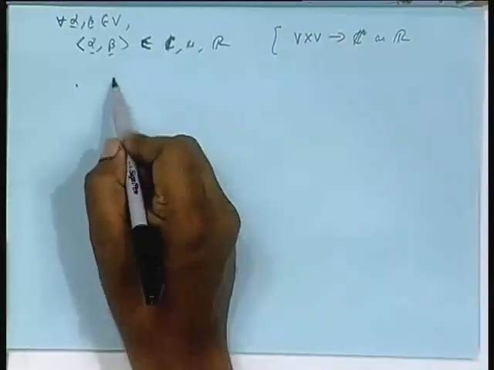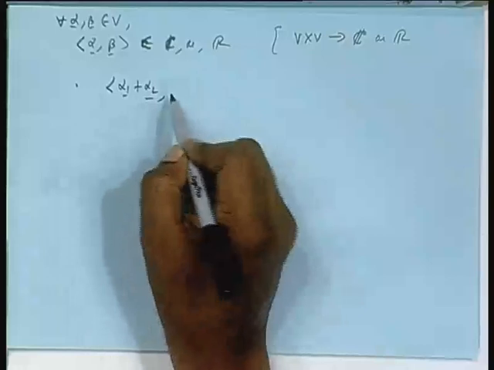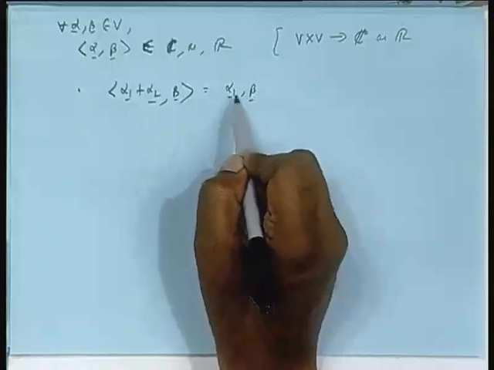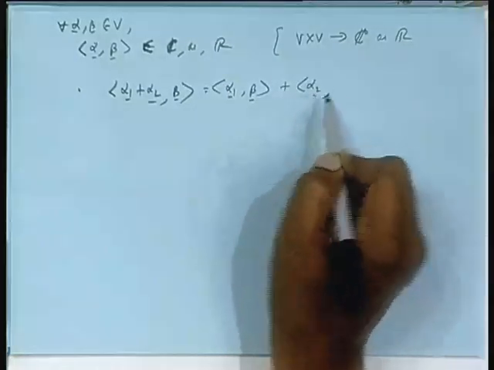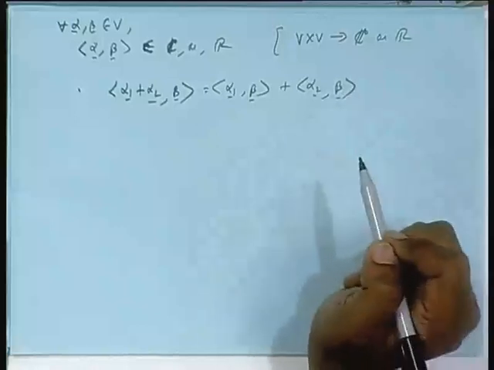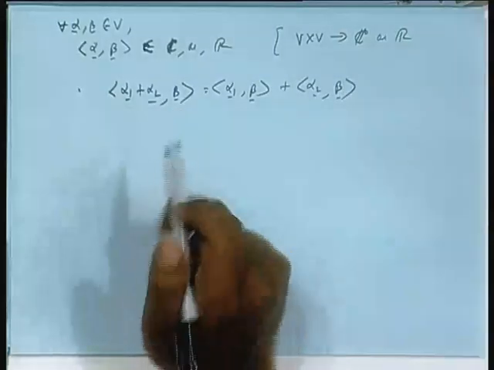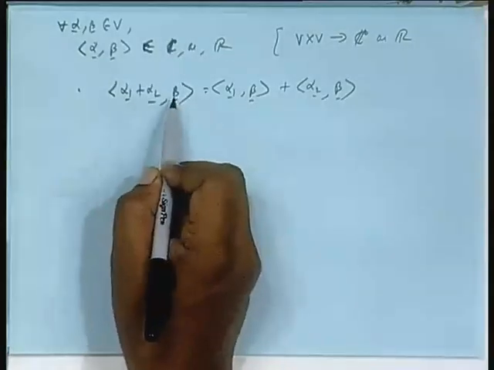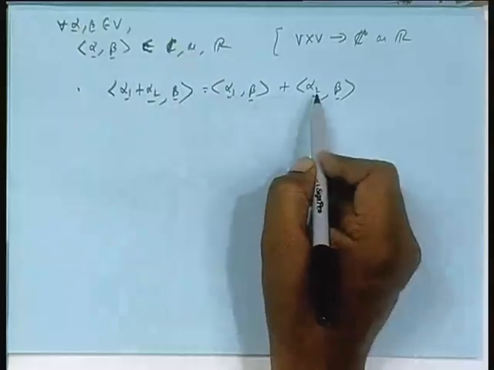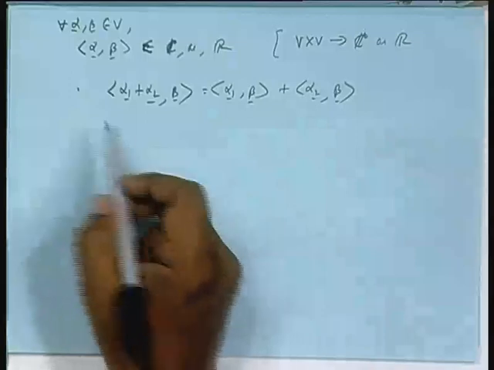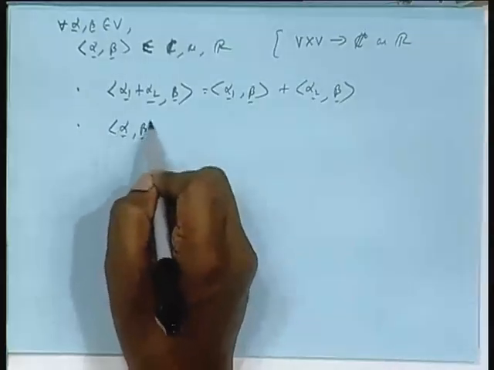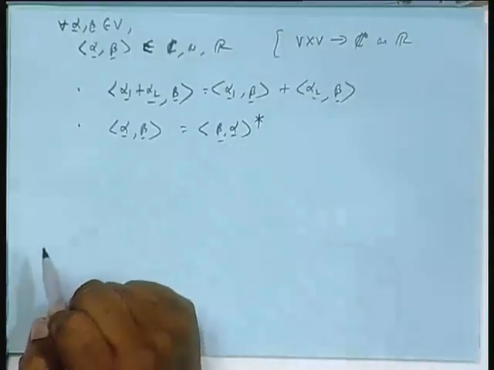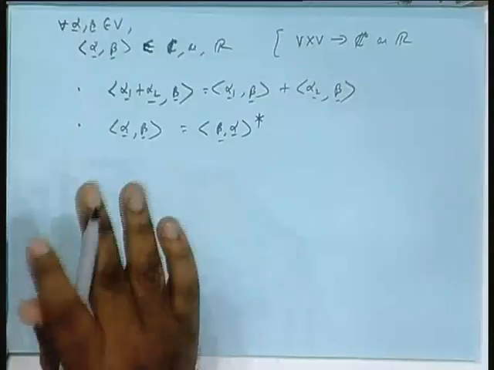One is that alpha 1 plus alpha 2 comma beta is separable. These are axioms, this must be satisfied. If instead of one vector you write it as a summation of two vectors, then the inner product is the same as the inner product with alpha 1 plus the inner product with alpha 2, the addition of the two scalar numbers. Then alpha beta is a complex conjugate of beta alpha. Alpha beta or beta alpha, one is the conjugate of the other.